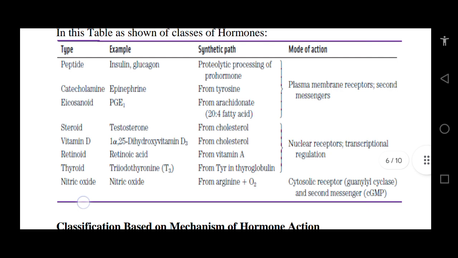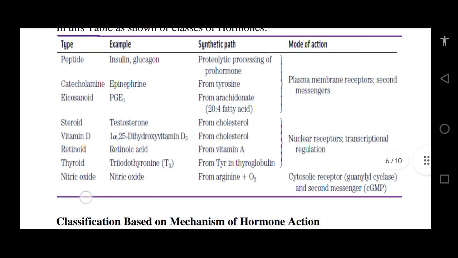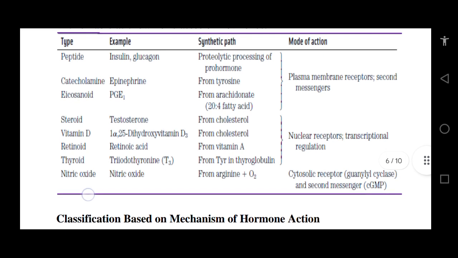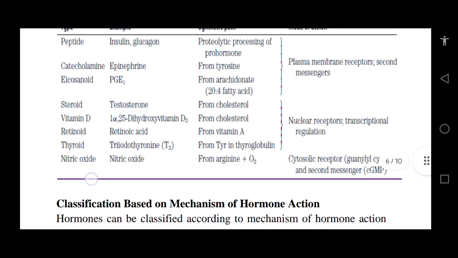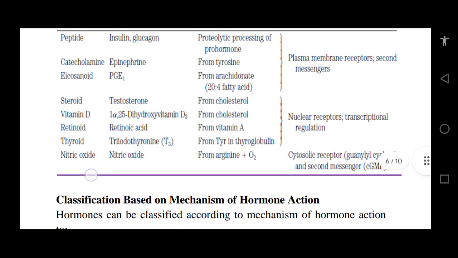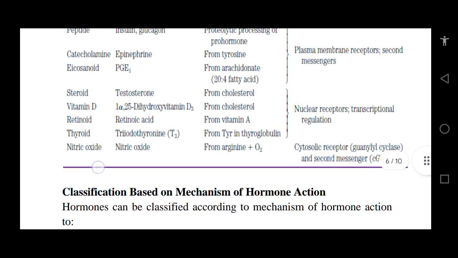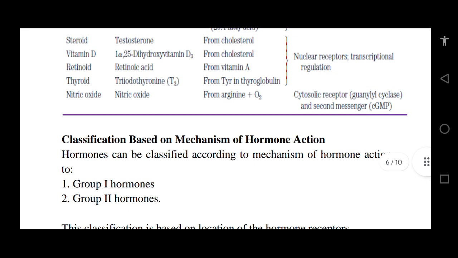Peptide hormones are insulin and glucagon; catecholamines are epinephrine; eicosanoids are PGE1 from arachidonate. Steroid hormones are testosterone; vitamin D is 1,25-dihydroxy vitamin D3; retinoids include retinoic acid; thyroid hormones are triiodothyronine T3 and thyroxine. Nitric oxide is made from arginine plus oxygen.